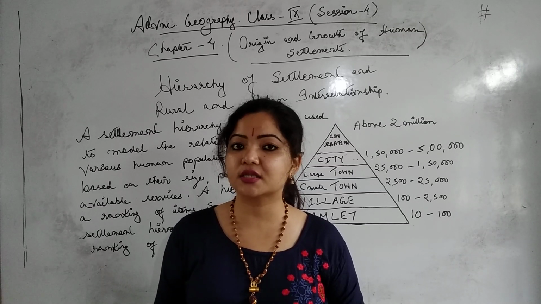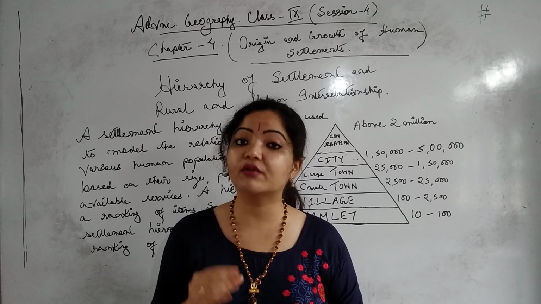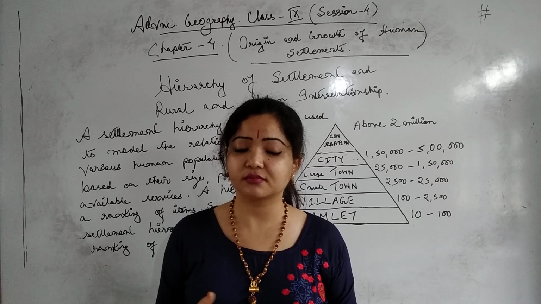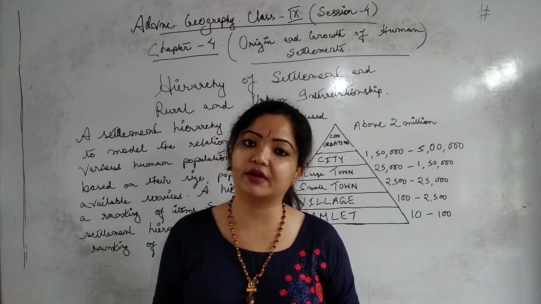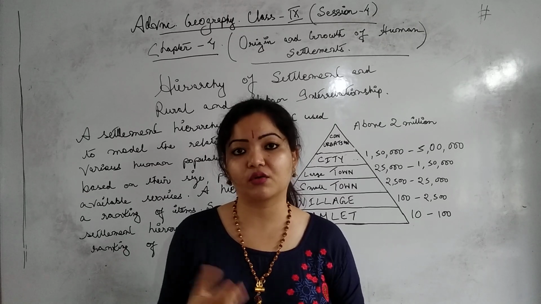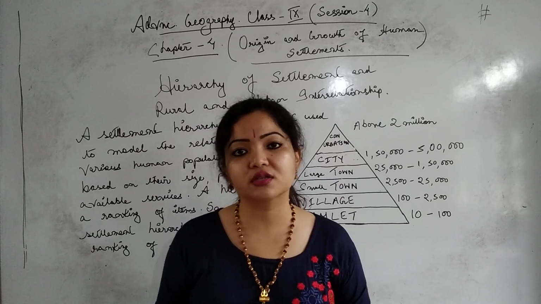Because for industries we need raw materials, and from where do we get raw materials? If we don't cultivate cotton, if we don't cultivate jute, then can we get items from cotton? Such as now we are wearing cotton clothes, isn't it?